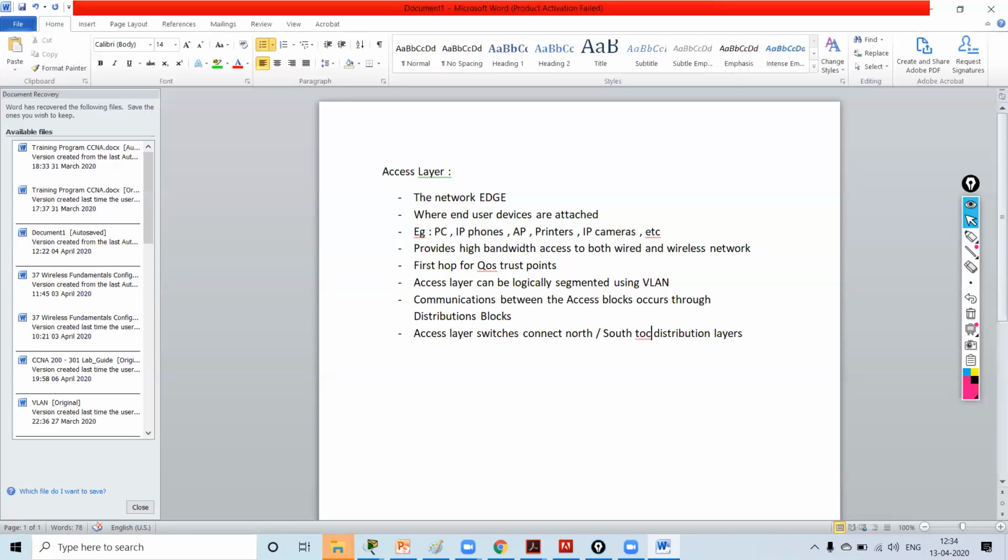Now this is something about the access layer switch.